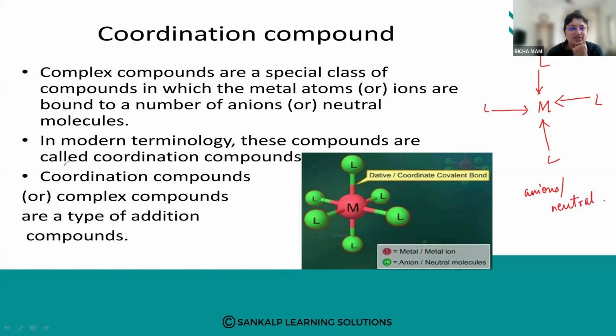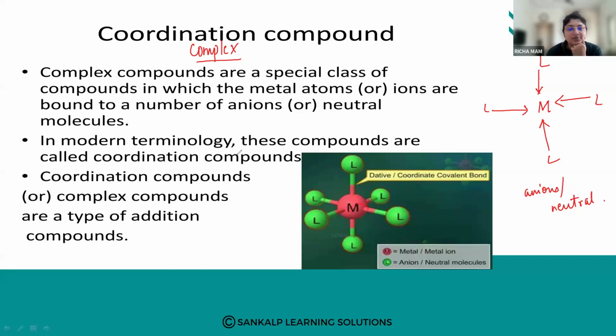So this you have to remember. Previously they were termed as complex compounds, but in modern terminology these compounds are called coordination compounds.